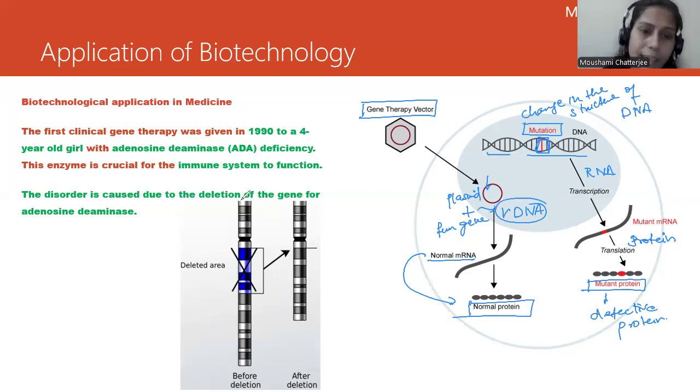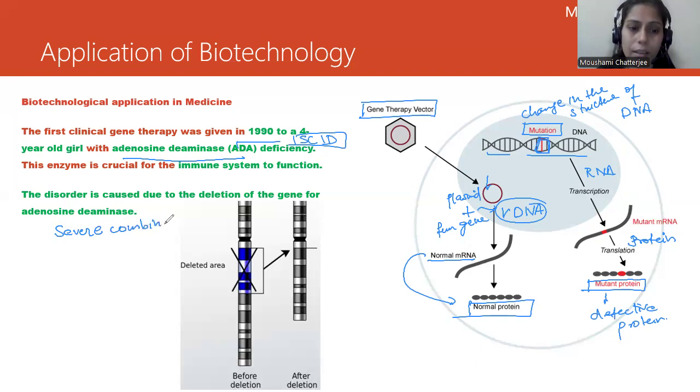So basically this adenosine deaminase, ADA, deficiency causes SCID. You will hear this term SCID as well. It is not mentioned in your NCERT. However, SCID is severe combined immunological disorder. This is the full form of SCID.